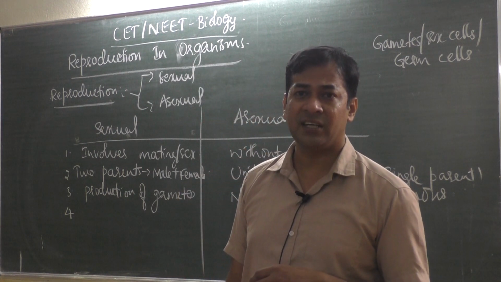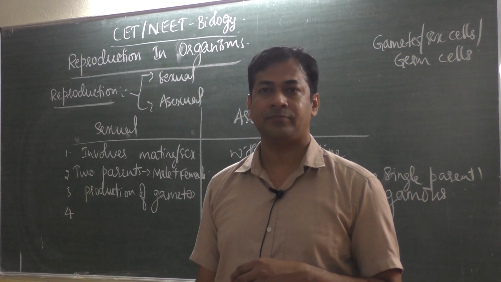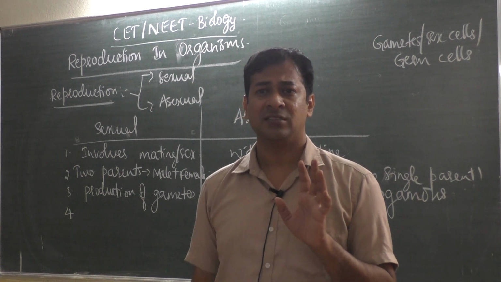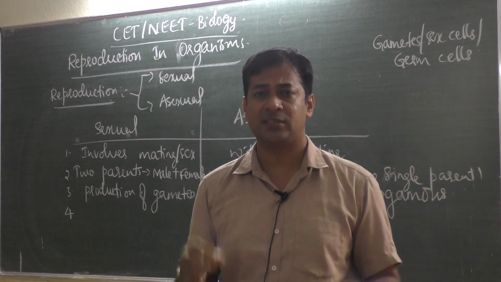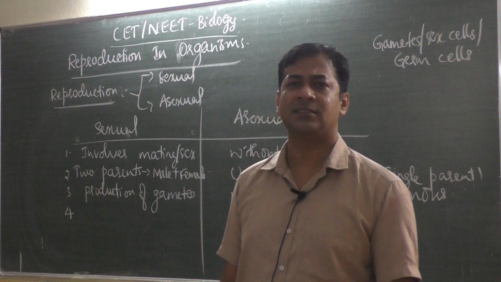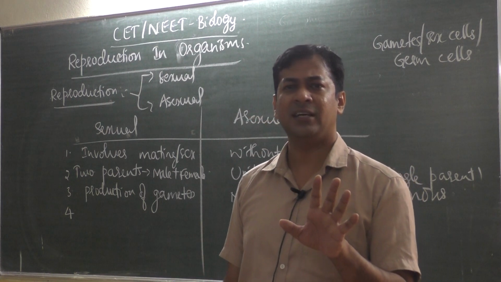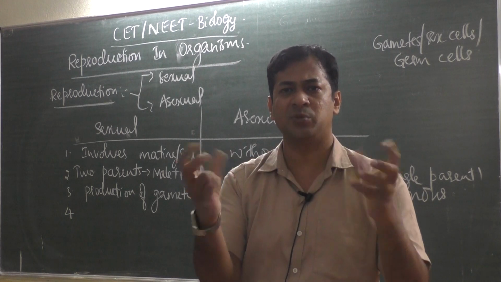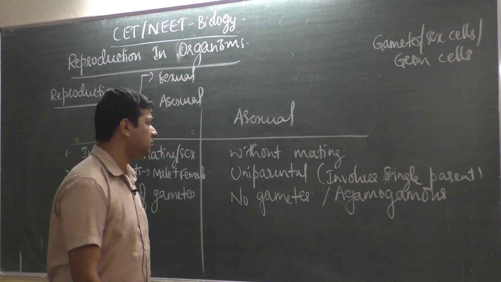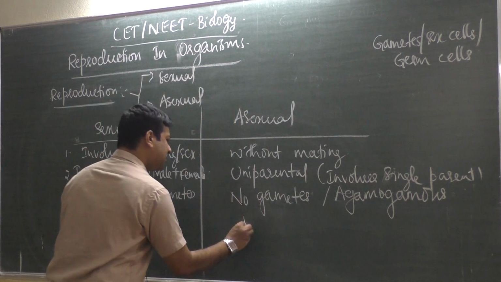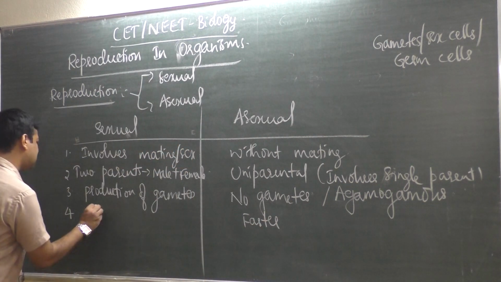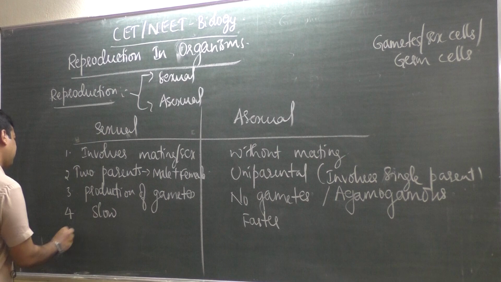Okay, what about bacteria? Bacteria simply reproduce by binary fission, where one cell divides into 2 cells. It hardly takes 18 to 20 minutes. One cell becomes 2 cells. So tell me, which is faster? Asexual reproduction is faster, isn't it? Quick. And sexual reproduction is slow.